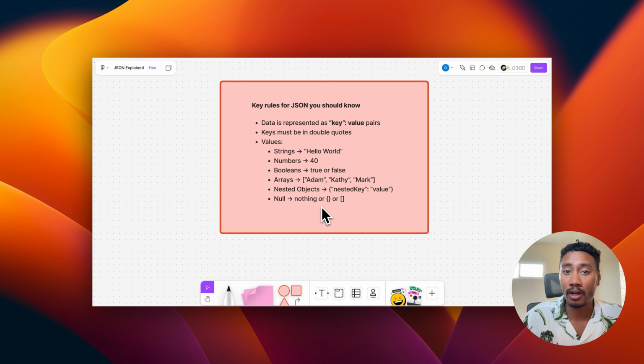Now that we have a better understanding of what JSON is made of, let's go ahead and dive into the next part so we can start writing and reading and exploring more about JSON.